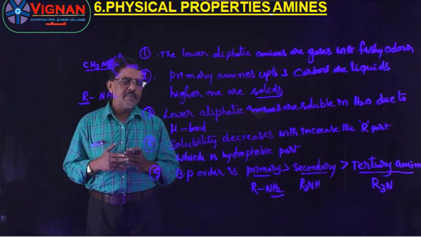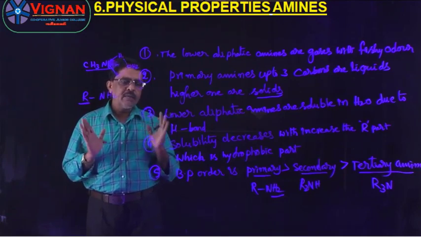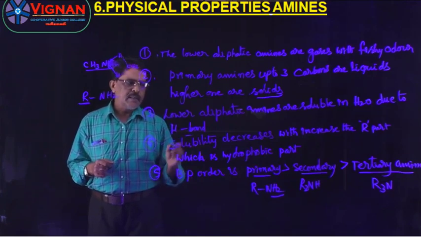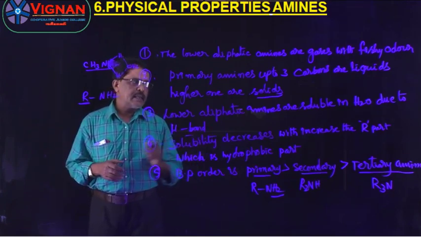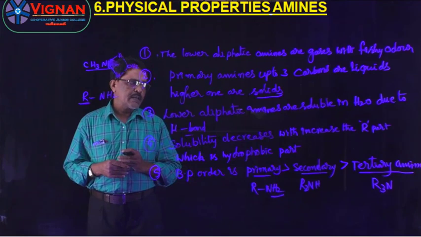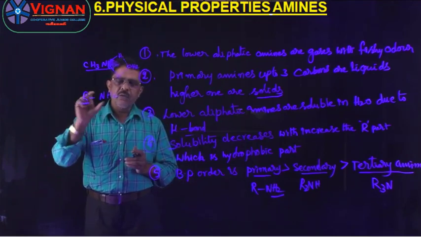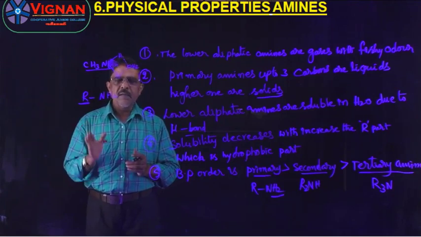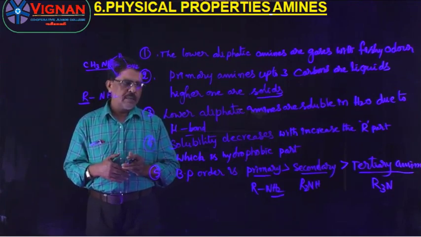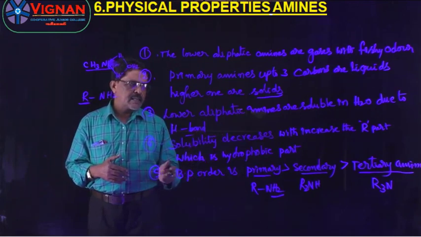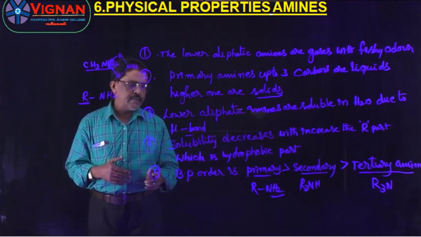Lower aliphatic amines are soluble in water due to the formation of hydrogen bonds. The solubility decreases with the increase of the alkyl part, which is the hydrophobic part. The boiling point order of amines is: primary amines greater than secondary, greater than tertiary amines.